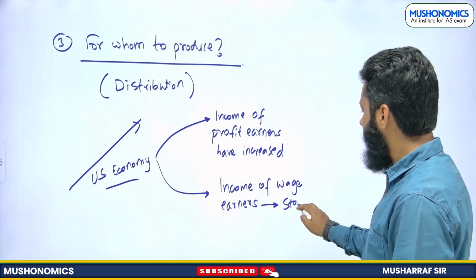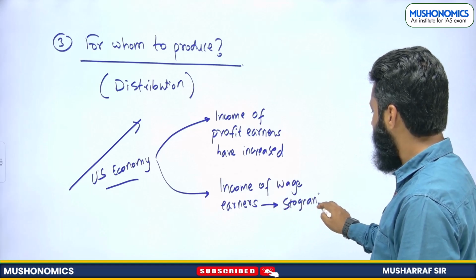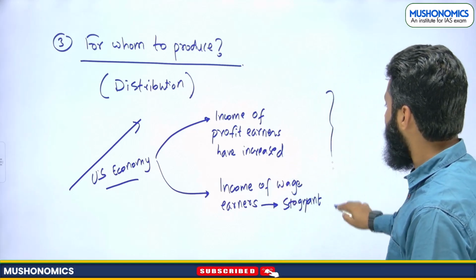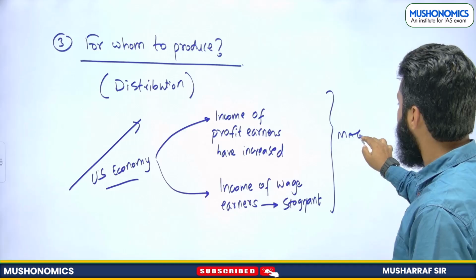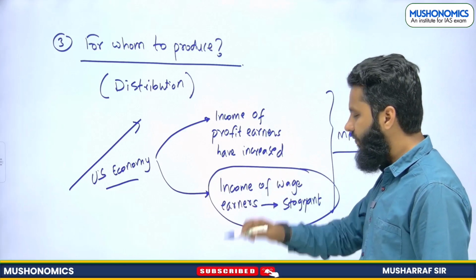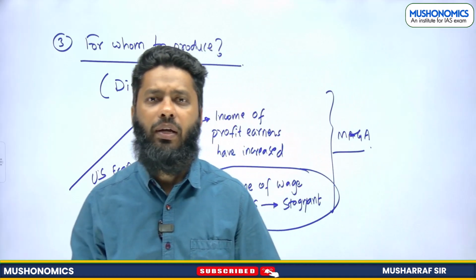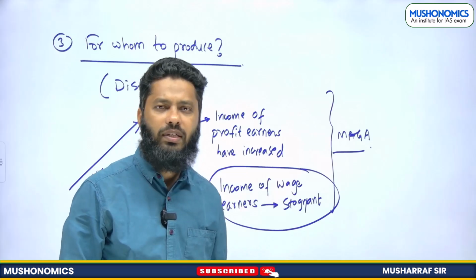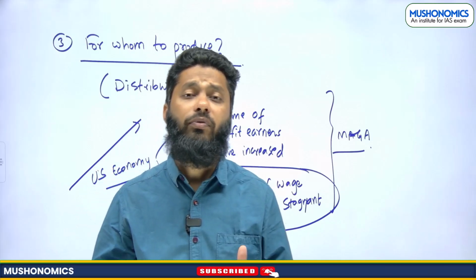That is why you will see there is a talk of make America great again. Why make America great again? Because this population is suffering to some extent, right? When their income is not increasing, whereas the income of profit earners is increasing. So it is a problem of distribution.